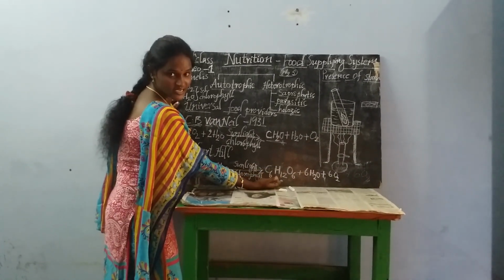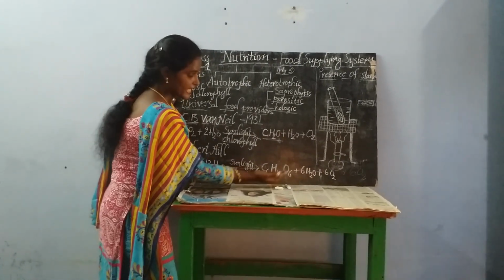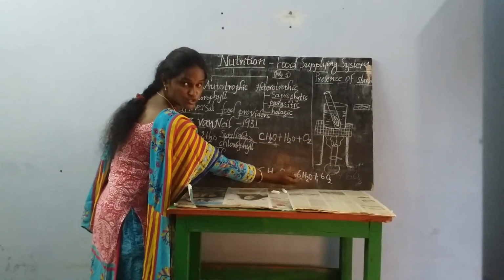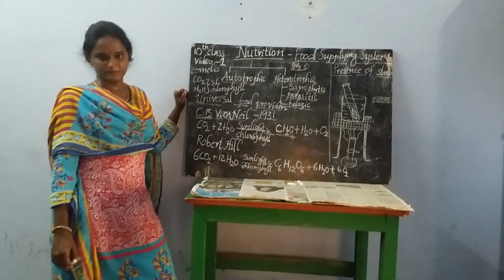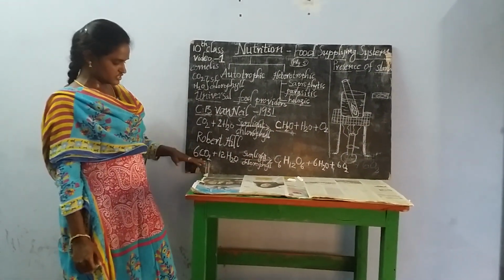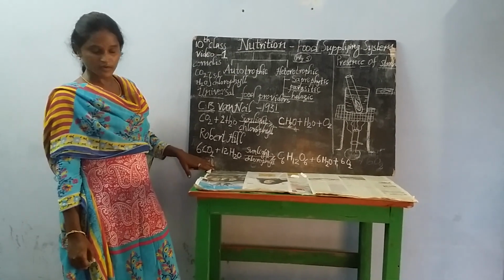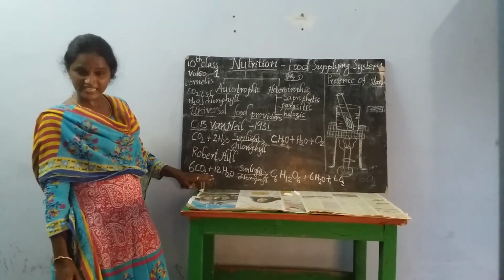It produces a molecule of glucose along with 6 molecules of water and 6 molecules of oxygen. By this equation, still now we are learning this equation.